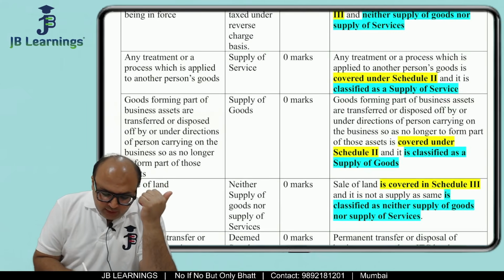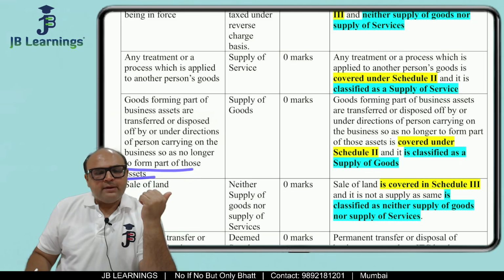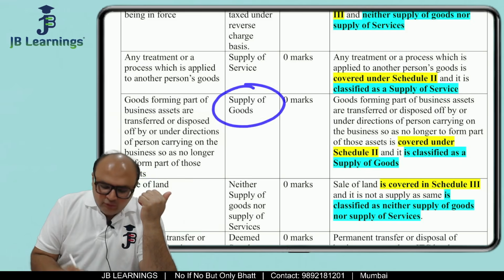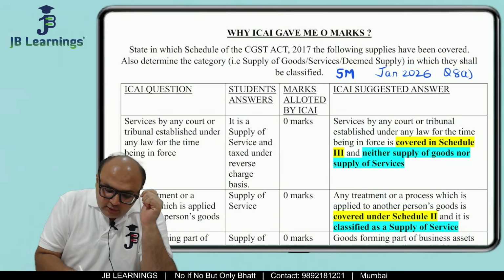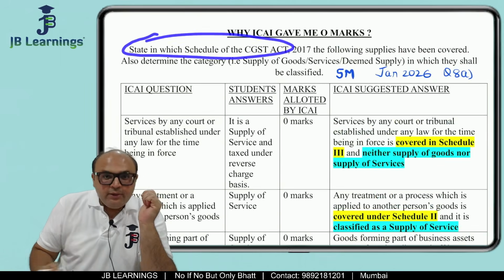Then, goods forming part of business asset are transported or disposed of under directions of the person carrying on the business so as to no longer form part of the asset. The student has written supply of goods, again no schedule number. So it means you have not understood that ICAI was expecting a schedule number from me.